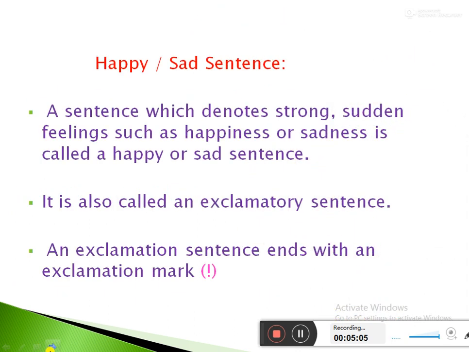Final one, happy or sad sentence. A sentence which denotes strong, sudden feelings such as happiness or sadness is called a happy or sad sentence. It is also called an exclamatory sentence. An exclamatory sentence ends with an exclamation mark. Here you can see the exclamation mark.